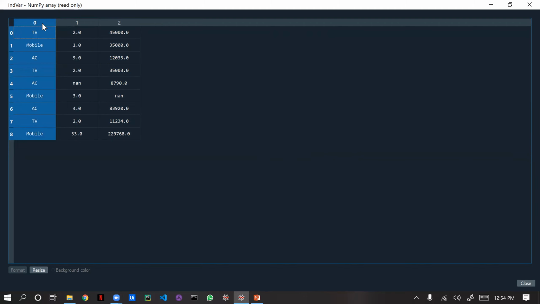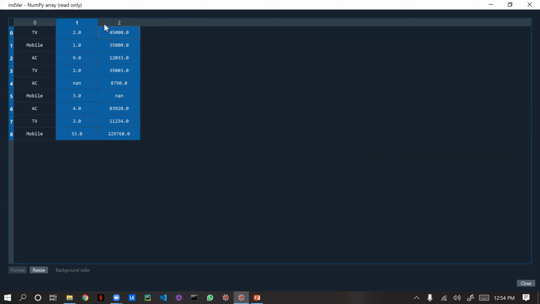So if we do this, obviously the compiler will throw an error. So for that, we are going to take just columns 1 and 2. If we want to take 0, we need to put 1, 2, 3, then only it will take 1 and 2. It will ignore the last range.